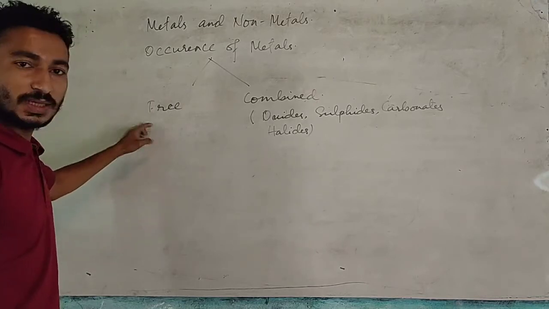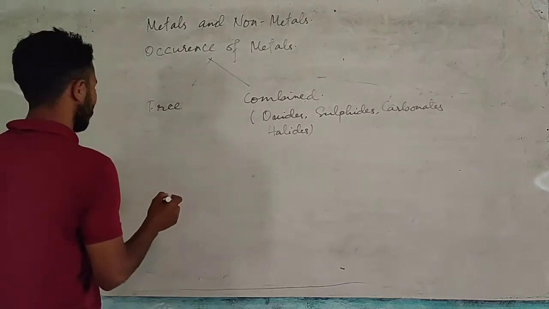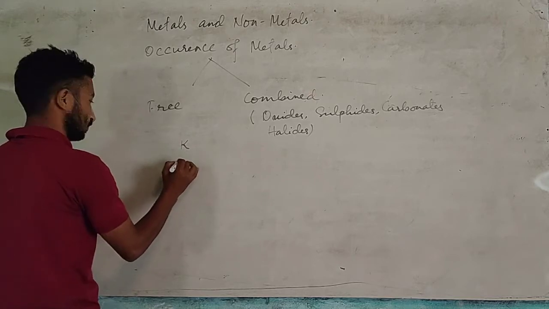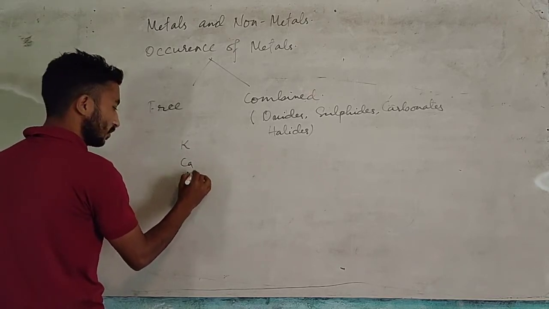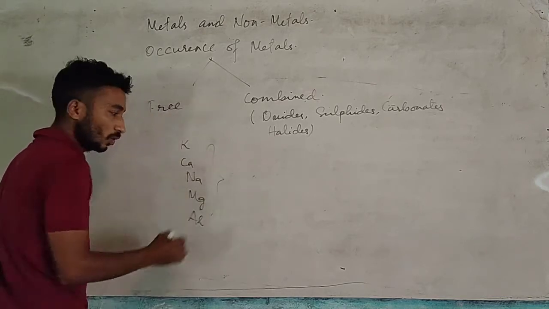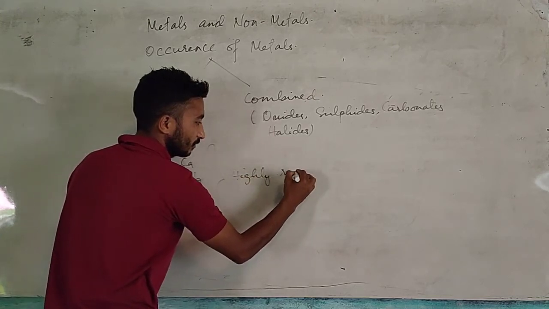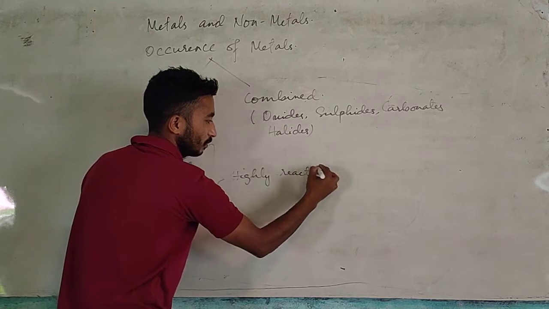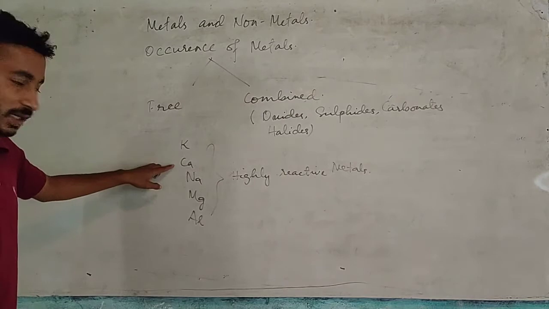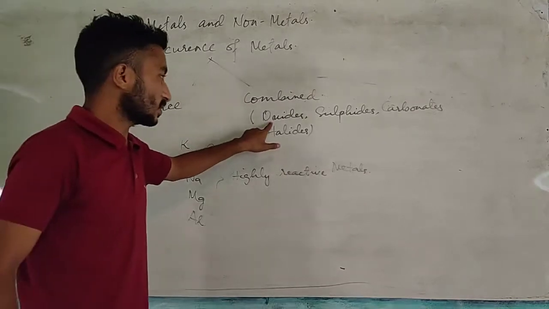So we divide metals into four different categories. The first category of metals are called highly reactive metals. They contain potassium, calcium, sodium, magnesium and aluminum. These are called highly reactive metals, and they are found as oxides.